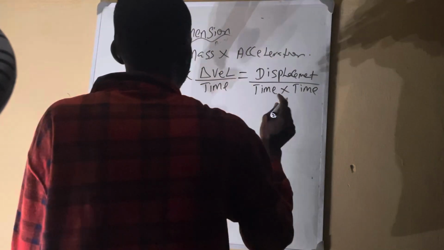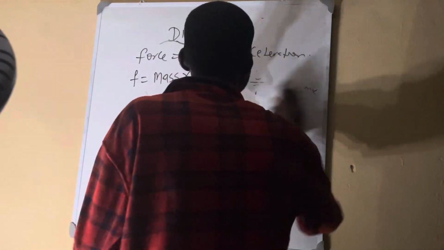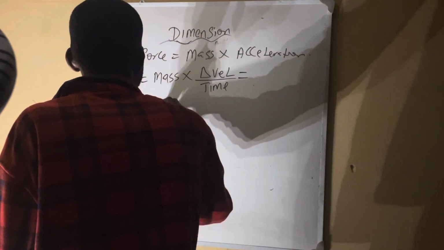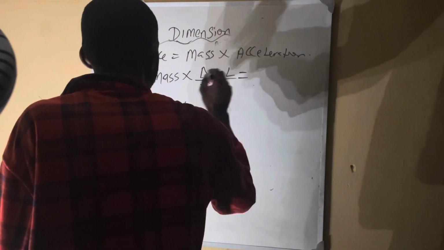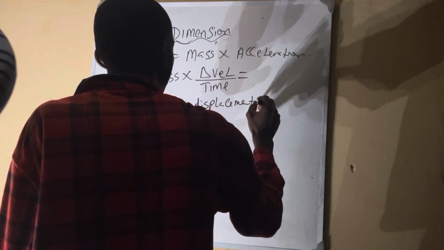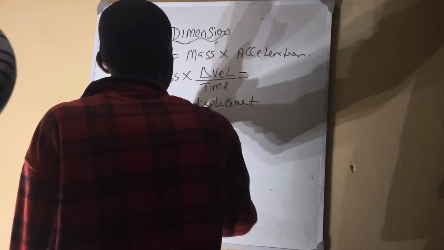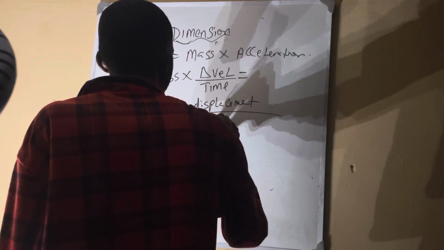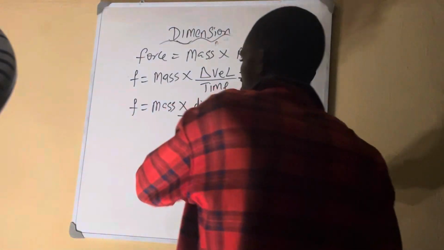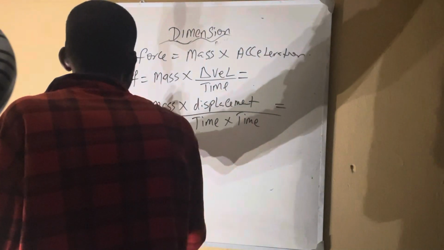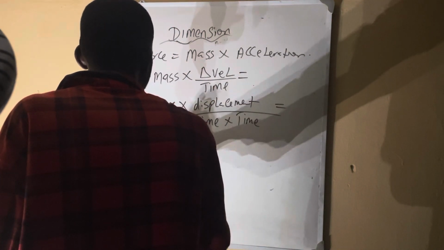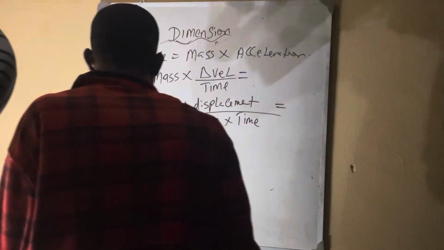So now we have gotten what we want. When we break it down, we now have force equals mass times displacement, everything over time times time. Remember that we have gotten everything now. So what we have now is force equals m, and displacement is L all over t square. So remember what I did.